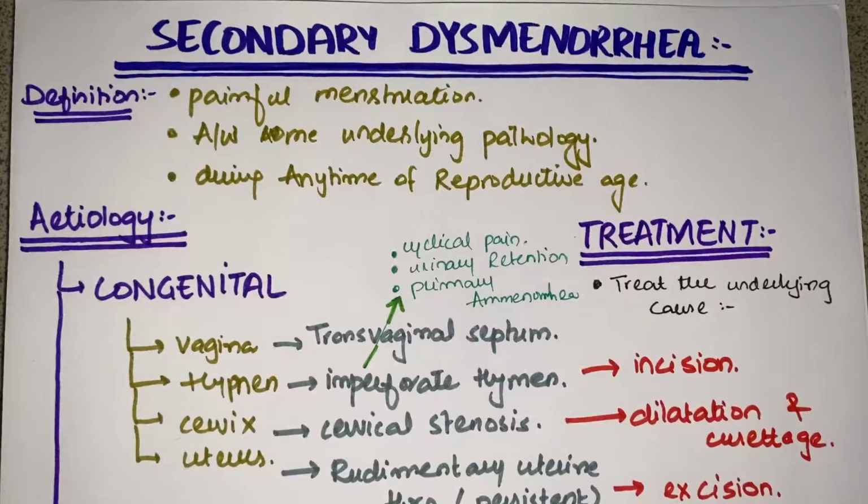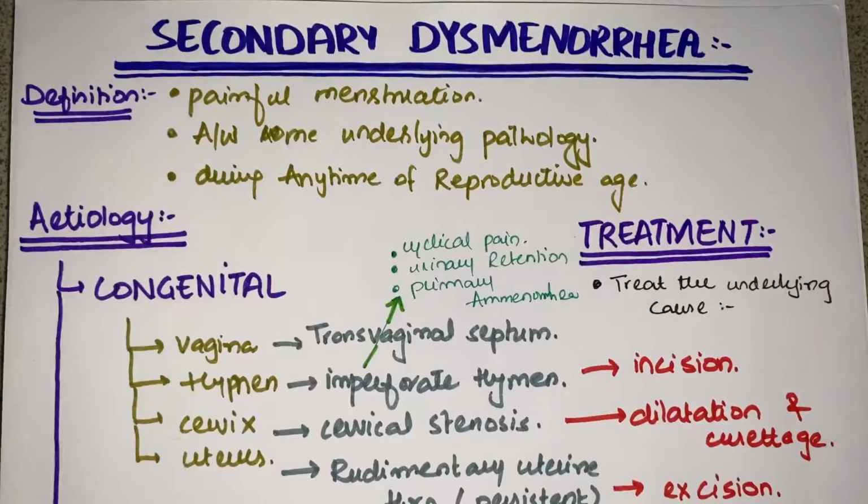And now in this video we will discuss our second type of dysmenorrhea, that is secondary dysmenorrhea. At the end of the video you will be able to understand the definition of secondary dysmenorrhea, what its etiology is, and how we will manage a patient of secondary dysmenorrhea. So let's just start our video.